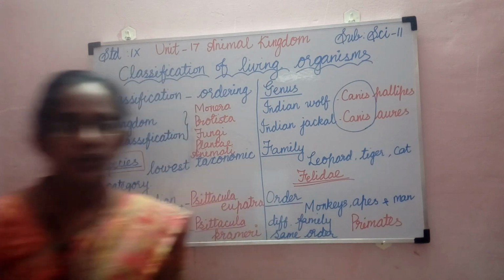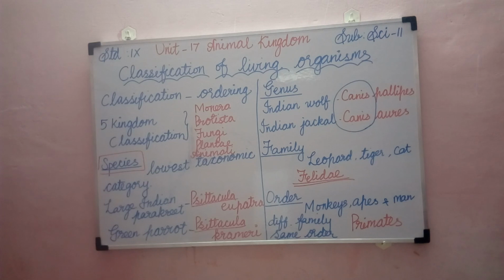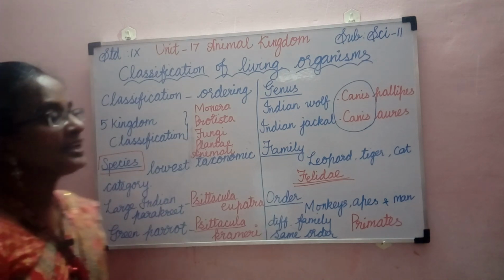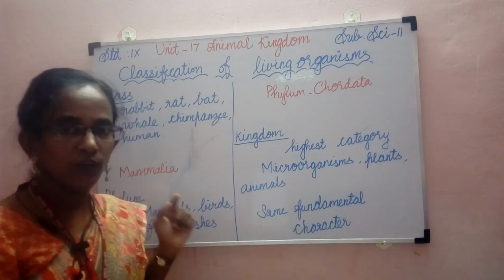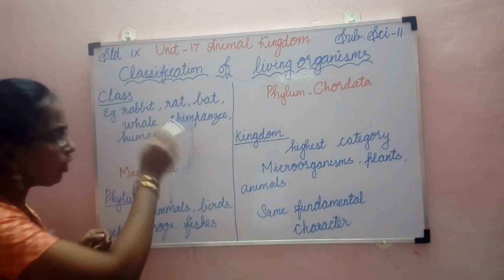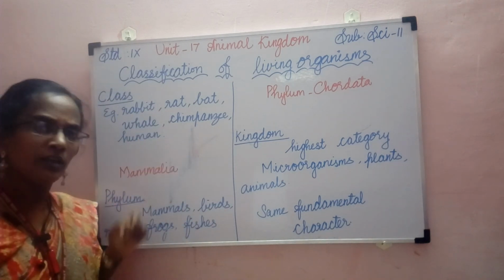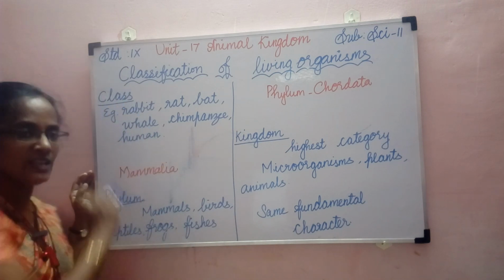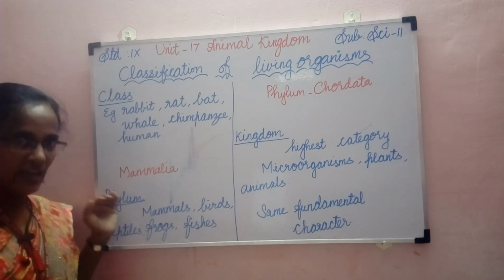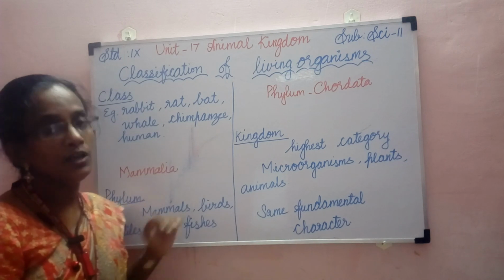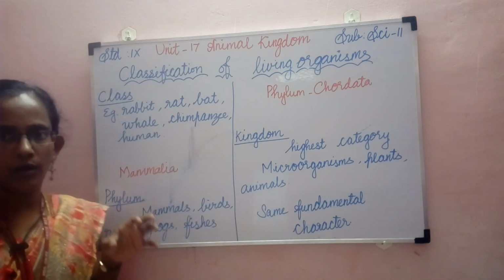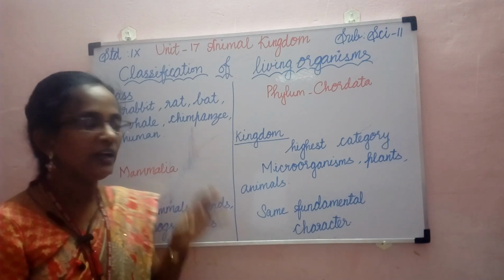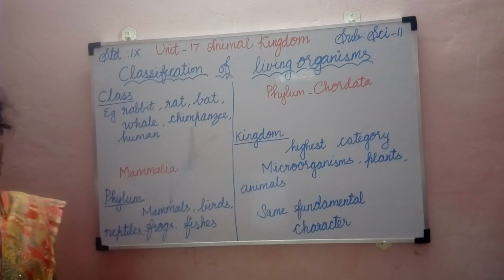Let's move on to the next hierarchy of classification, that is class. Is there any common character among them? Then how can we group them under the same class? They have some common features. So the animals with similar orders are grouped under the same class.